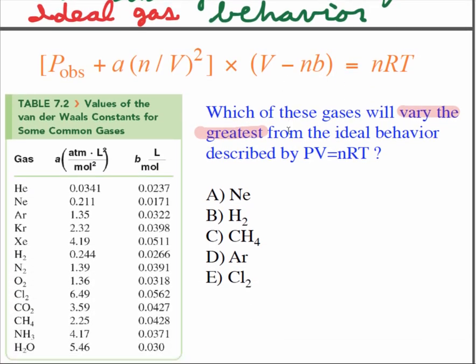So which of these gases will vary the greatest from ideal? This is an adjustment to the pressure, this is an adjustment to the volume. Both of those adjustments are greater if the constants are greater. So is there a gas on this chart that has a relatively large a and a relatively large b? How about chlorine? Look at that, it's up to 7. And then the b constant is 0.05, which is larger or comparable to many of the other constants. So I'm going to go with chlorine gas. Probably quite a bit of interaction, and not infinitely small either, for sure. They're larger particles.